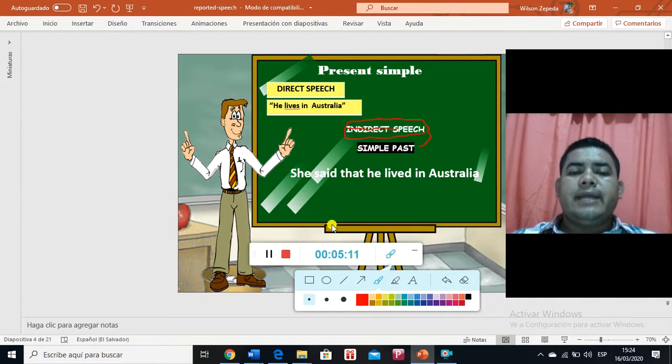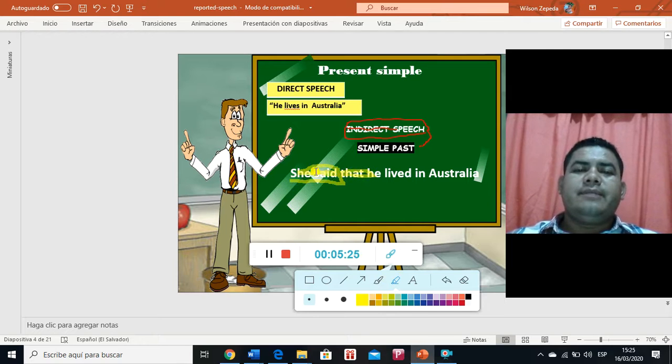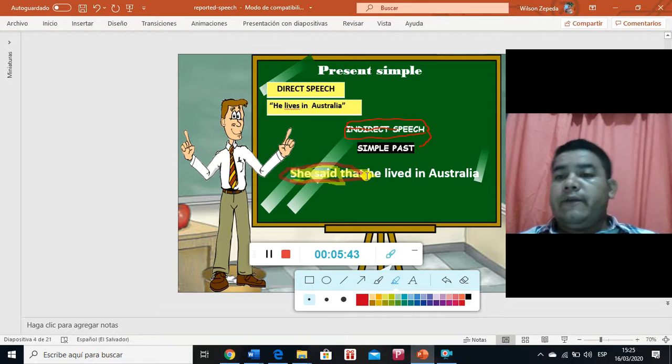So in this case, we also have to do another thing, people. We have to add a phrase, this one, right? I'm sorry, I'm just learning this program and this is new and really interesting. So for future teachers, that will be a nice thing to use. So you are going to include this first expression at the beginning. She said that. Or if it was a boy, you will say he said that.